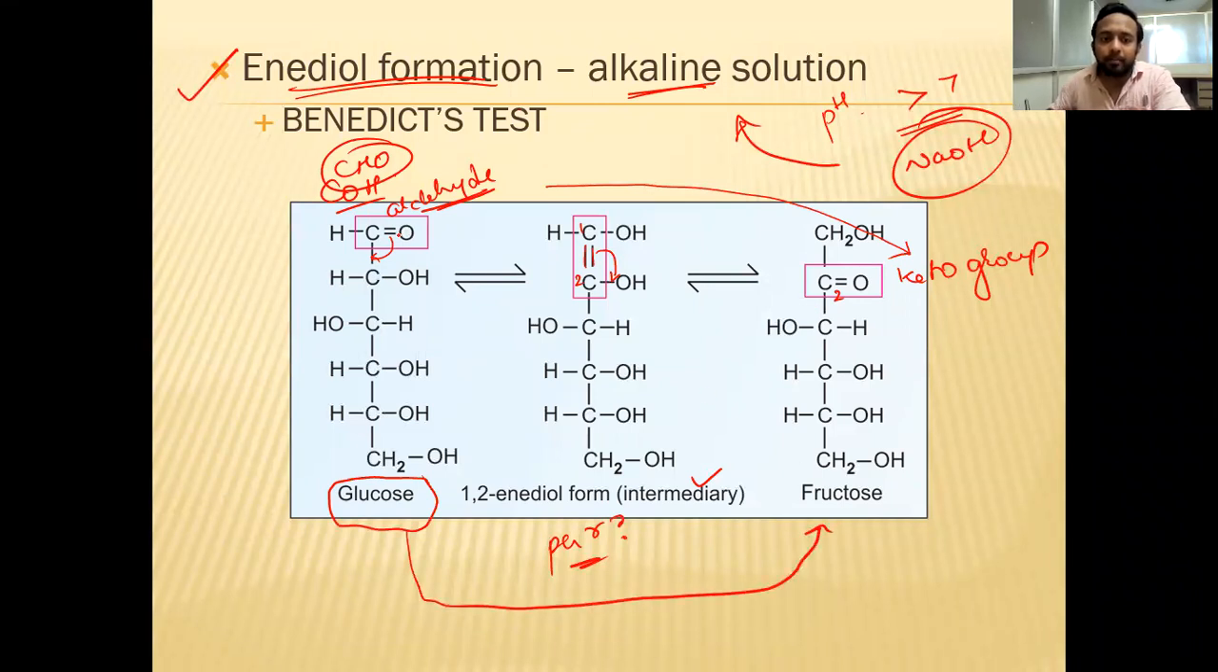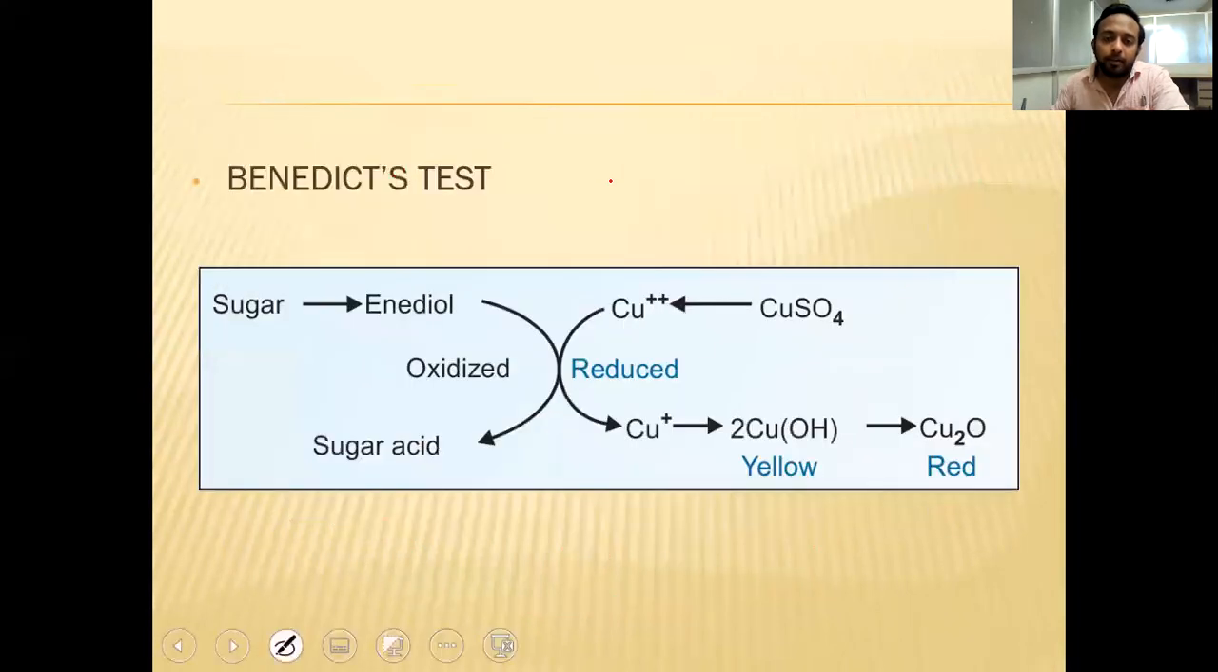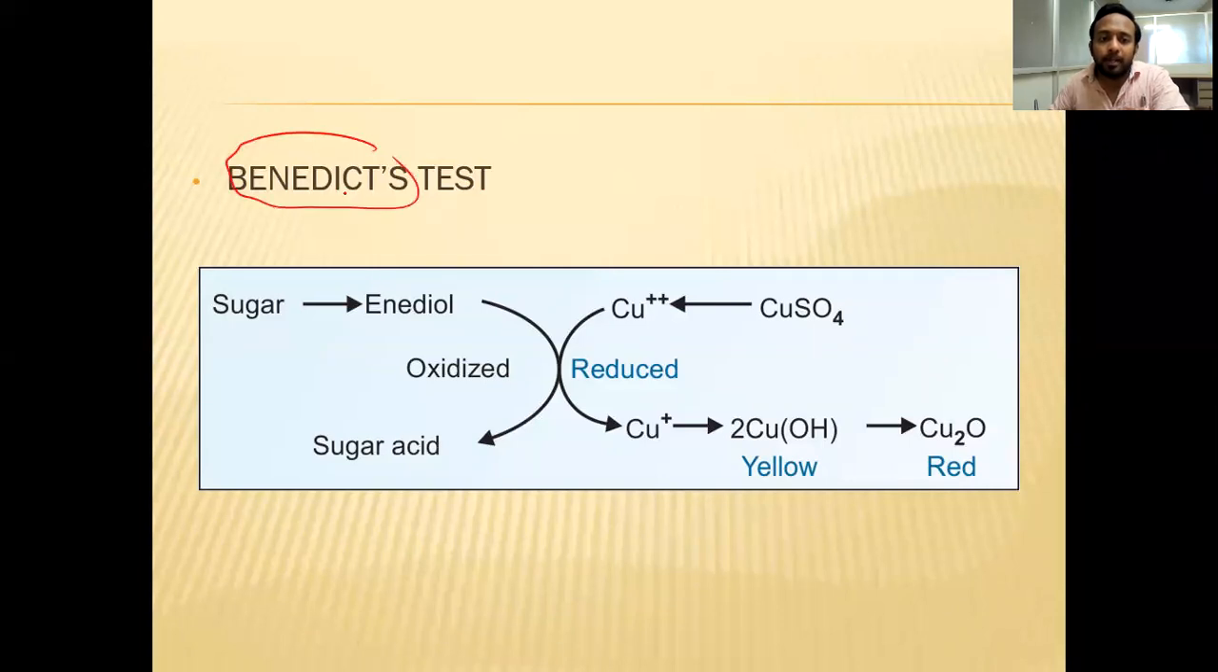So in alkaline medium, the double bond is shifted from carbon number 1 to carbon number 2, and in between, the intermediate has the double bond between C1 and C2. So that intermediate is called the 1,2-enediol form. This is called enediol, which has highly reducing property, which is used in Benedict's test.